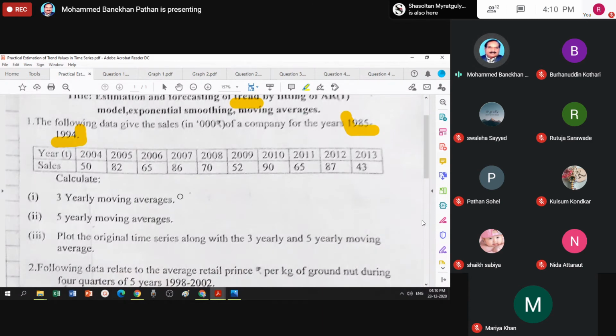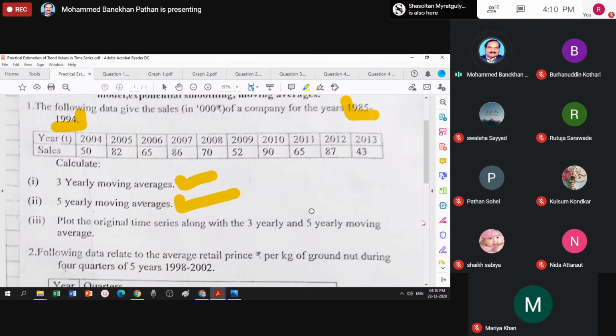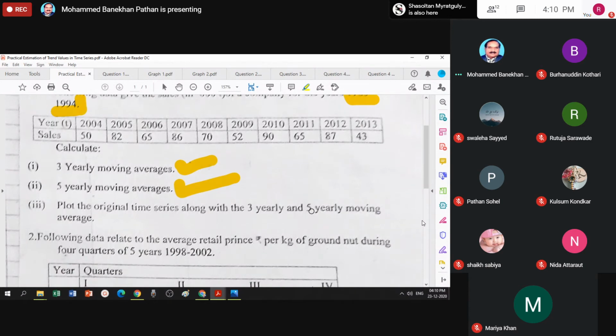So these are the calculations according to question 1. Find the moving average for 3 years, find the moving average for 5 years. Now I want to solve bit number 3. What does it say? It says plot the original time series.